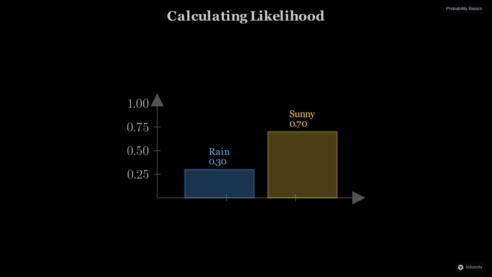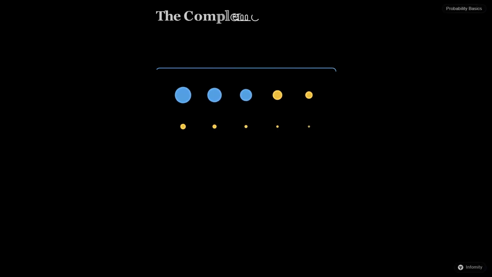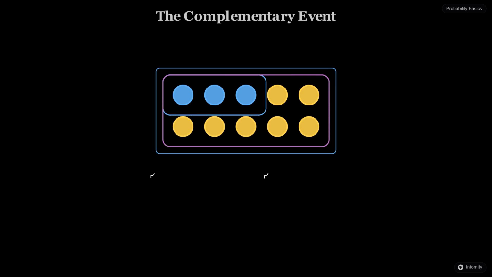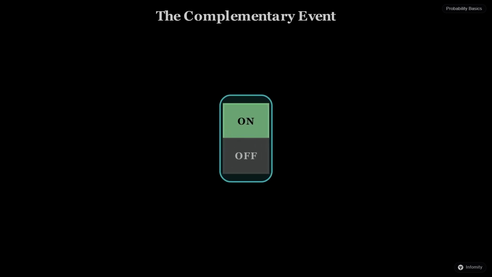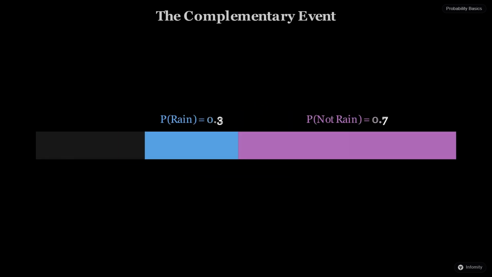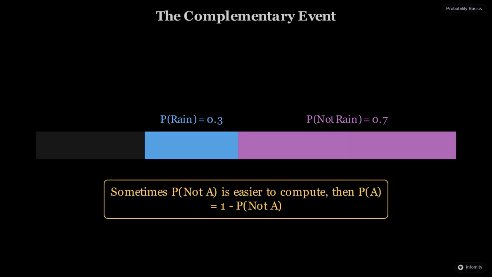Every event has an opposite, which we call the complement. If the probability of rain is 0.3, then the probability of it not raining must be the rest of the marbles in the box. Think of it like a light switch. If it is not on, it must be off. Because the sample space covers everything that can happen, the probability of an event and its complement always add up to exactly 1. This is a powerful tool because sometimes it is much easier to calculate the chance of something not happening than the chance that it does.